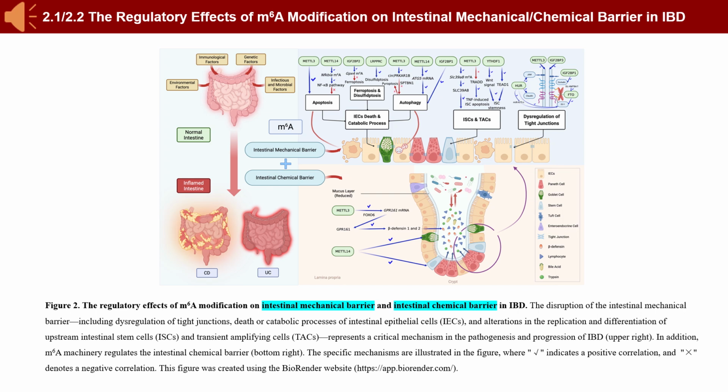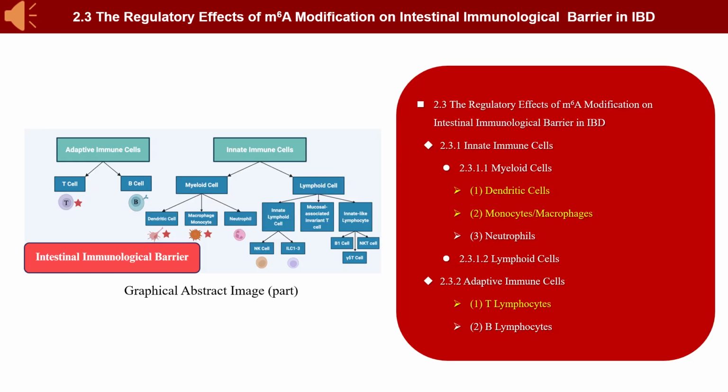In addition, each intestinal barrier is illustrated by a dedicated figure, which depicts the principal structural or functional components of that barrier and outlines the key M6A-mediated regulatory pathways in a concise manner. Among the four intestinal barriers, the immunological barrier occupies the largest portion of this review. The immune cells are discussed in two main categories, innate immunity and adaptive immunity, with the former subdivided into myeloid